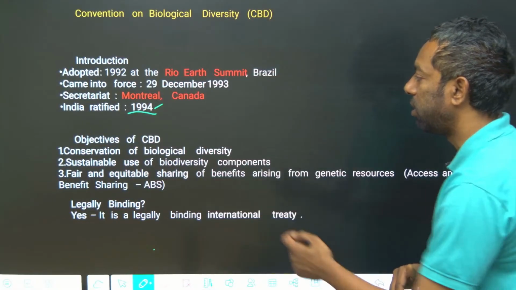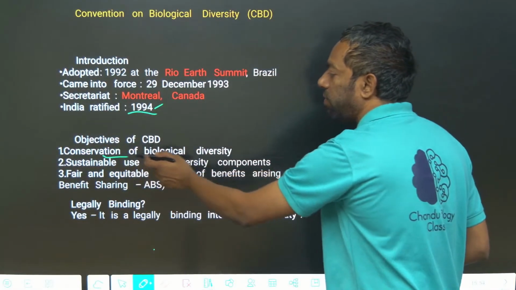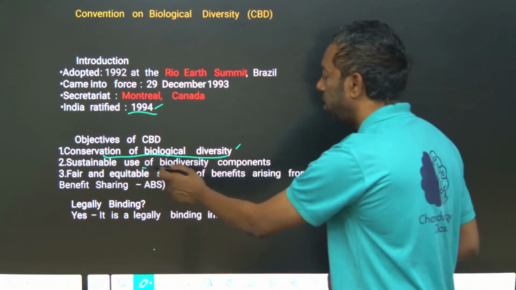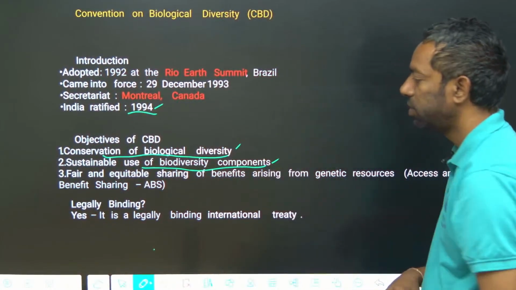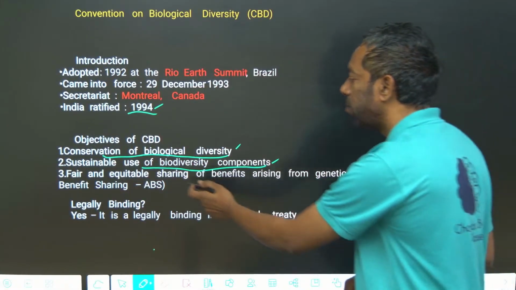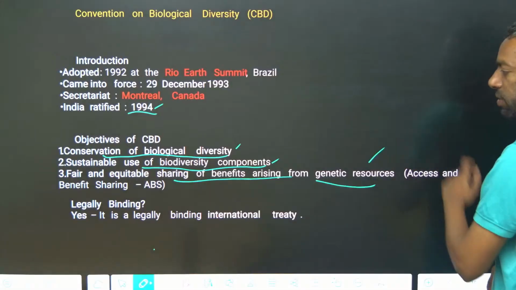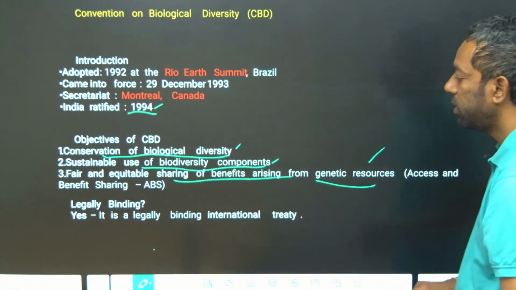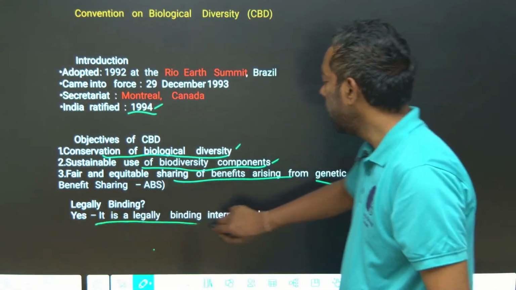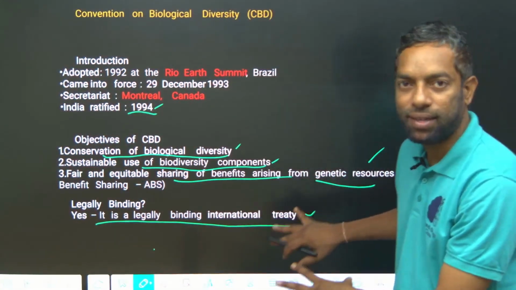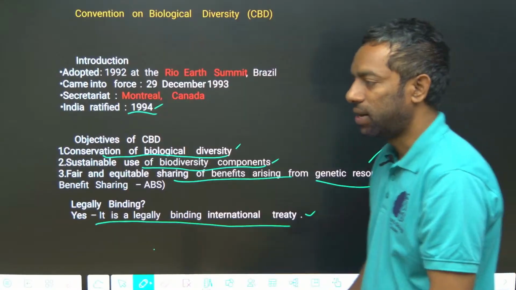Objectives of the Convention on Biological Diversity. What are the objectives? Conservation of biological diversity, sustainable use of biological diversity components, and fair and equitable sharing of benefits arising from genetic resources. It is an internationally legally binding treaty. I hope you guys understand this.